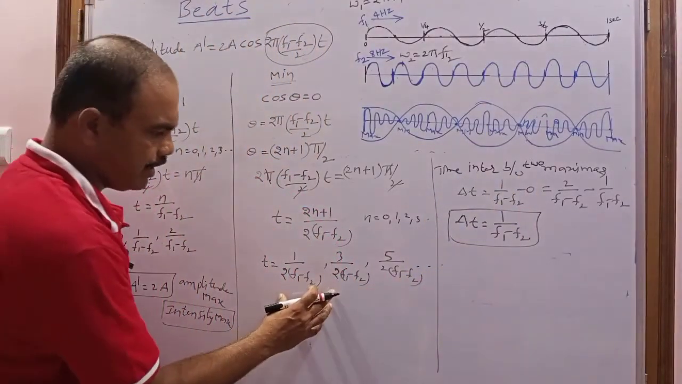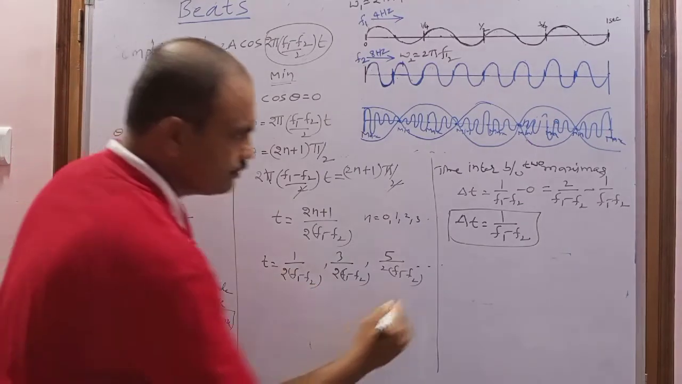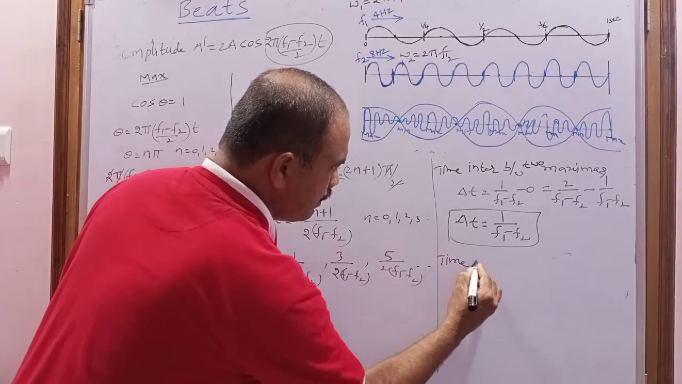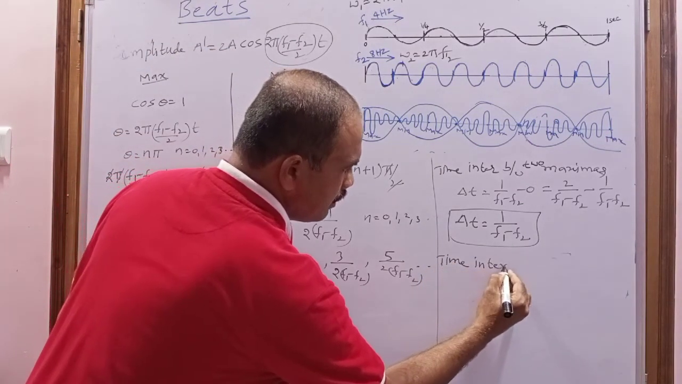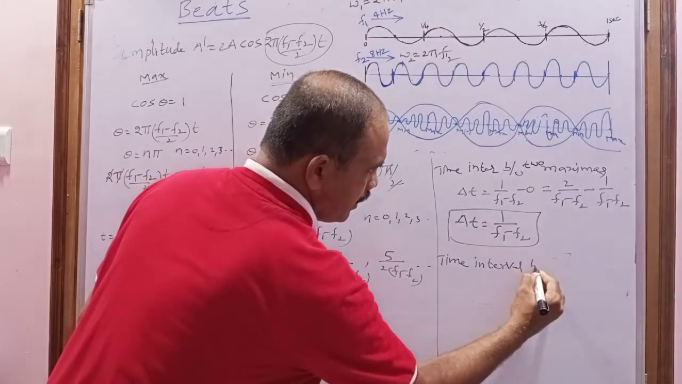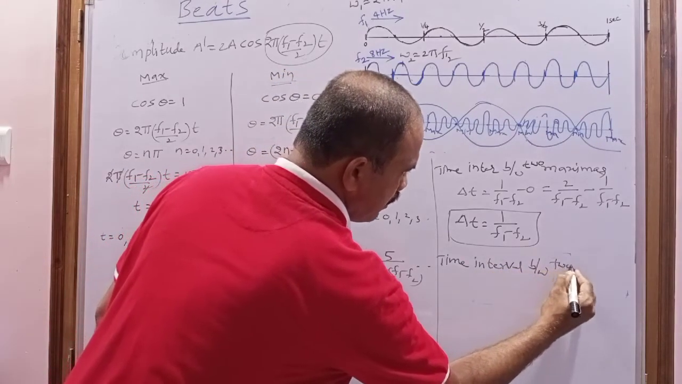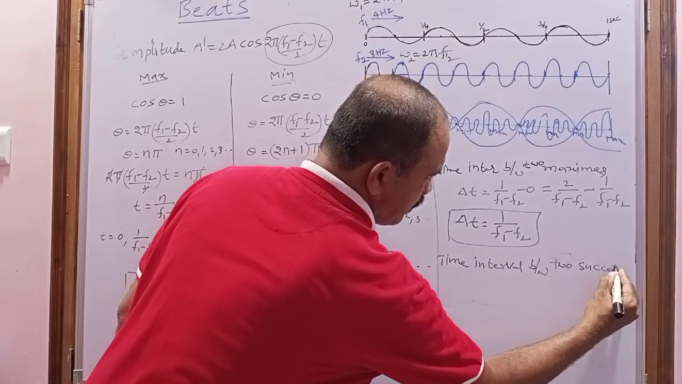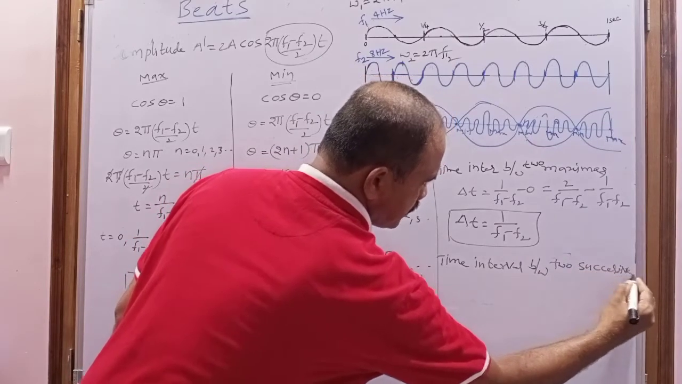Again, what is the time interval between the two successive minima?